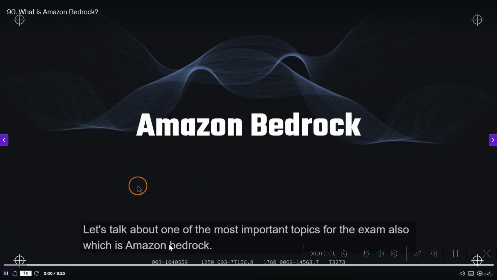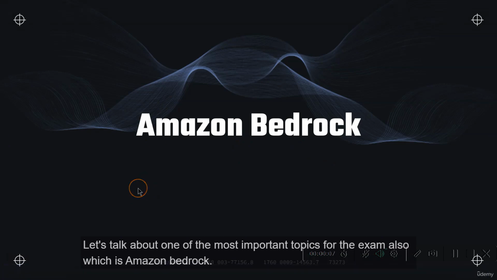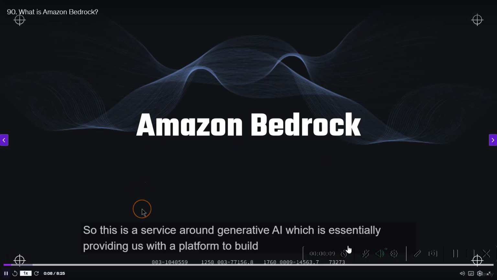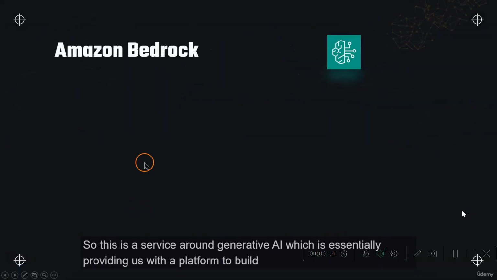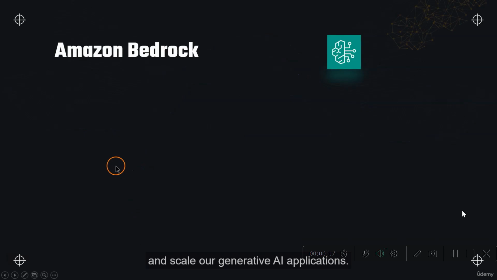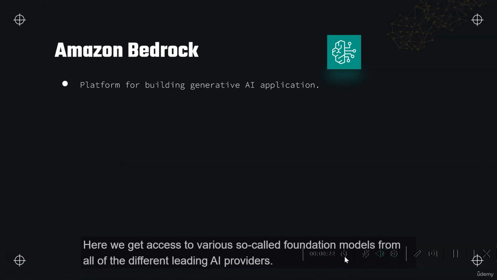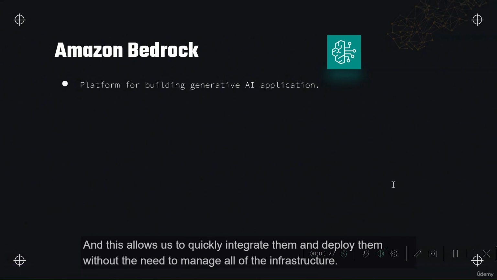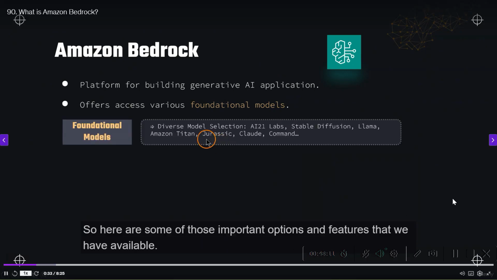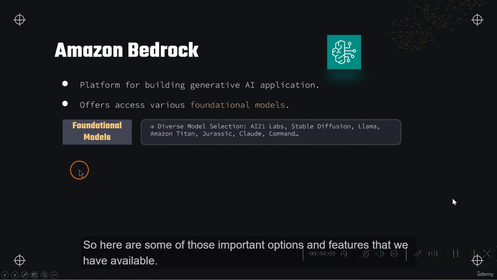All right, let's talk about one of the most important topics for the exam also, which is Amazon Bedrock. This is a service around generative AI, which is essentially providing us with a platform to build and scale our generative AI applications. Here we get access to various so-called foundation models from all of the different leading AI providers, and this allows us to quickly integrate them and deploy them without the need to manage all of the infrastructure. So here are some of those important options and features that we have available.